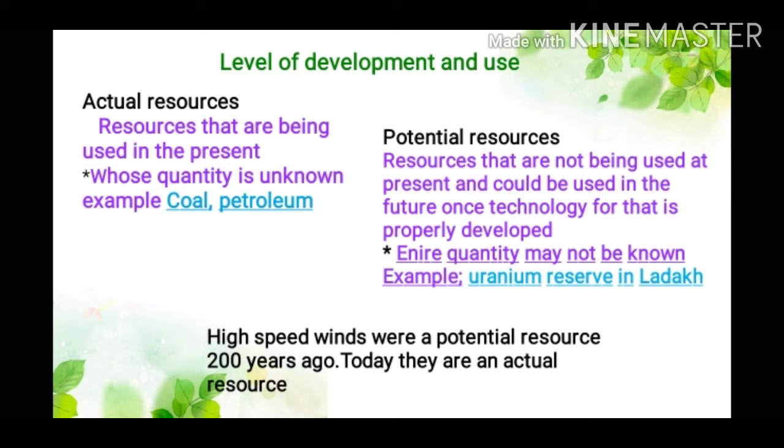An example of a resource that is both potential and actual is high speed wind. High speed winds were a potential resource 200 years ago. But today they are an actual resource due to technological advancement.